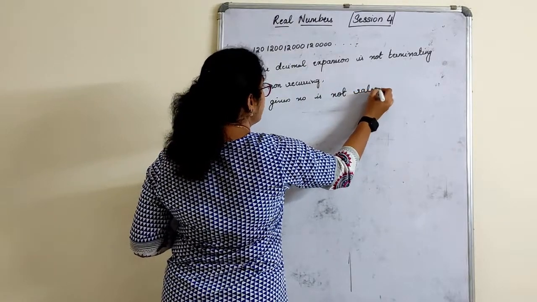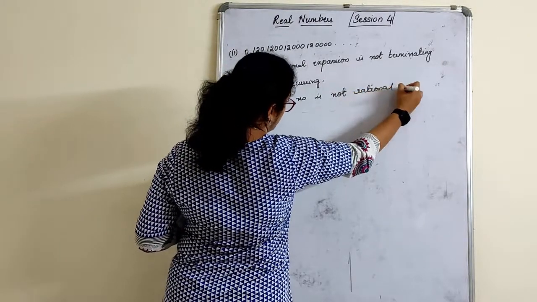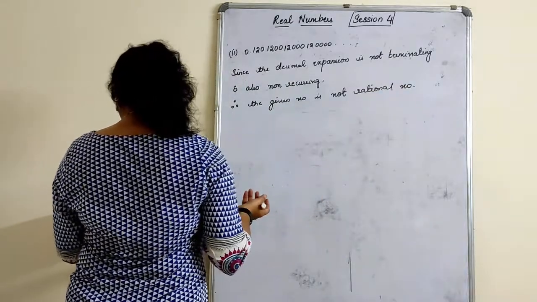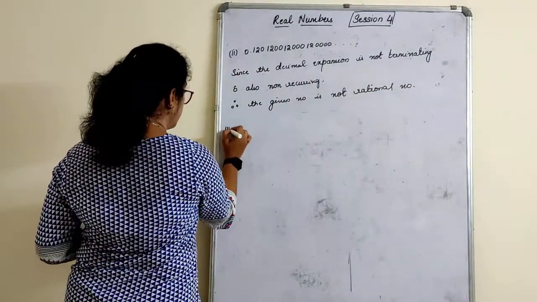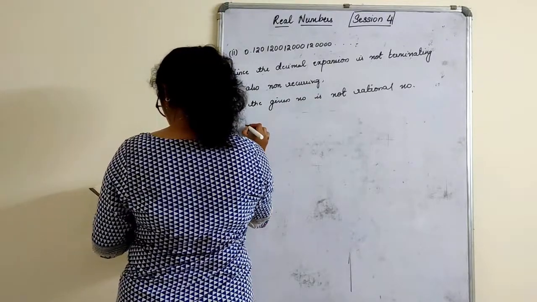That means it is irrational, children, but they have not asked, so don't write it. If it is not rational, then how can you express Q in terms of factors? You cannot. And the third one,